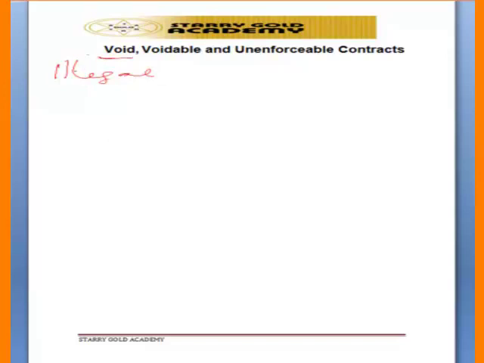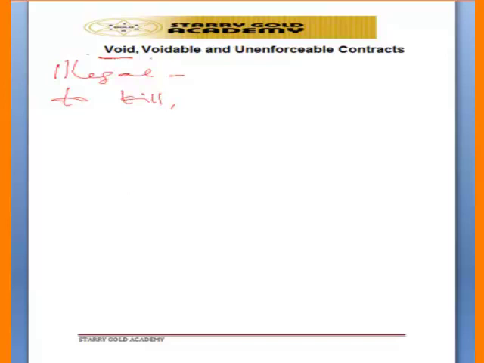For example, a contract to kill someone, to murder, to kidnap, or to do all sorts of evil things are part of what we call void contracts. It is a contract that people are not supposed to enter into. As you are entering into it, you are doing what should not be done. That is a void contract.